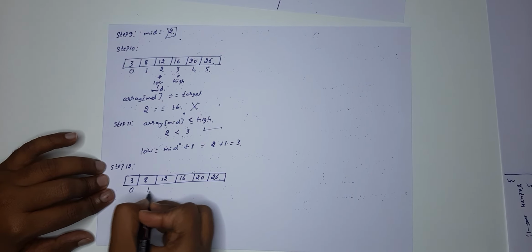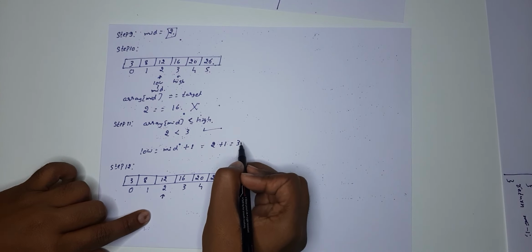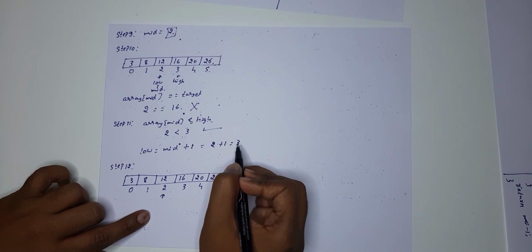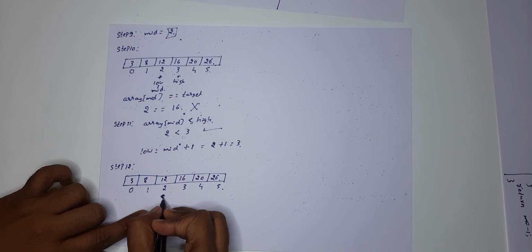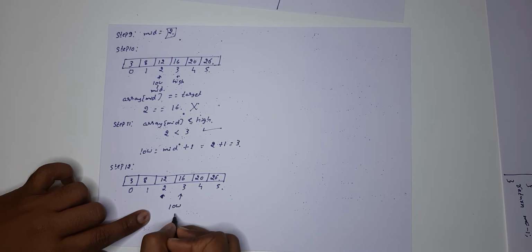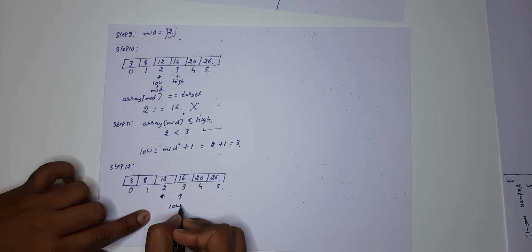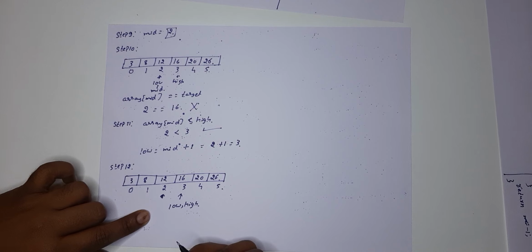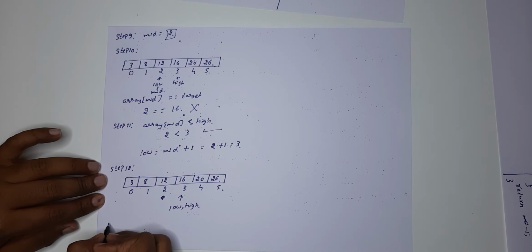Okay. Oh sorry, we have updated. Oh sorry, here I forgot to tell. It's not mid, it's low only. So low value got updated. That low is 3 and high is also 3. We need to find out the mid.